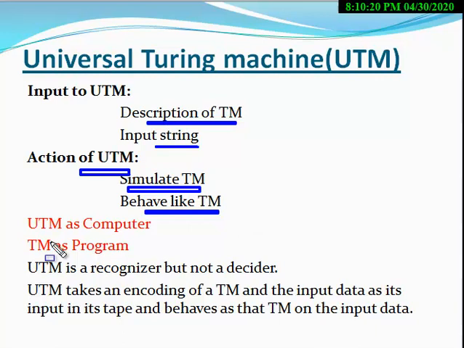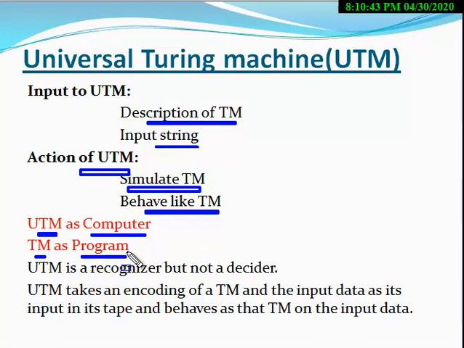So here the UTM, Universal Turing Machine, will be equivalent to a general purpose computer, but a Turing machine will be equivalent to a program. So UTM is equivalent to a computer and the Turing machine is equivalent to a program, right?